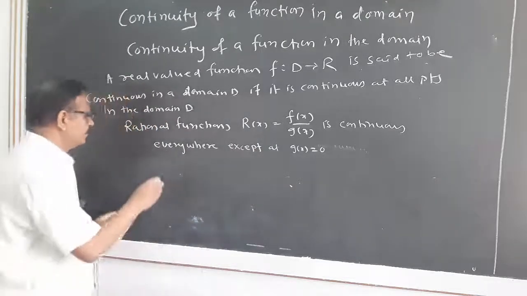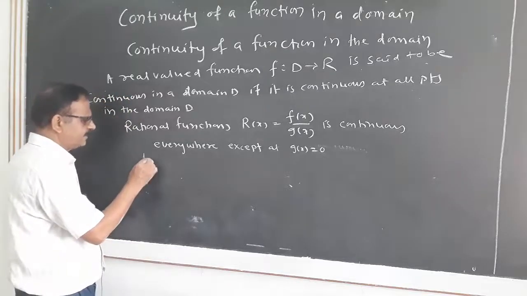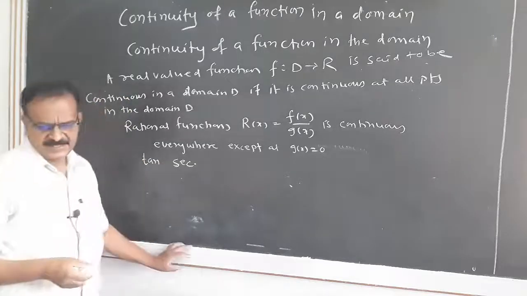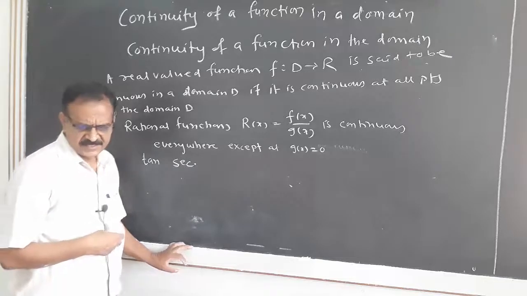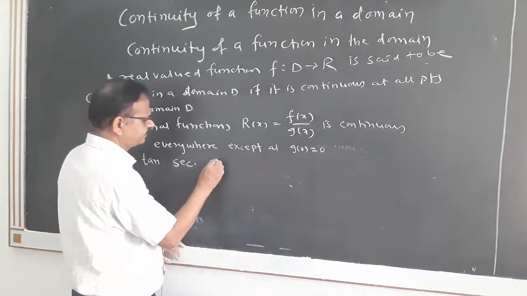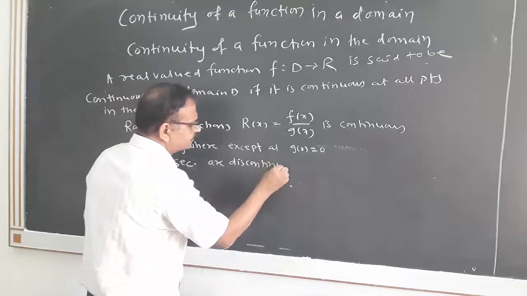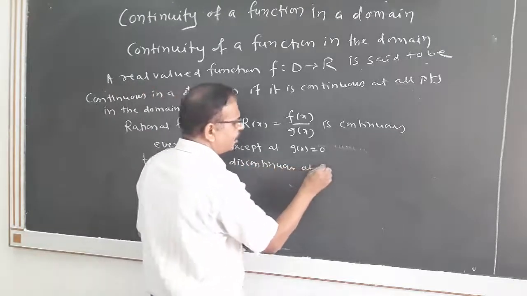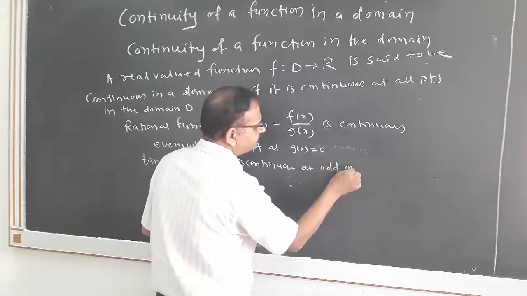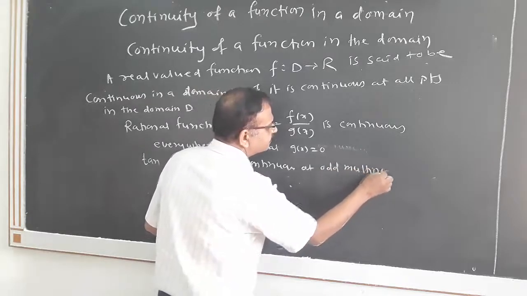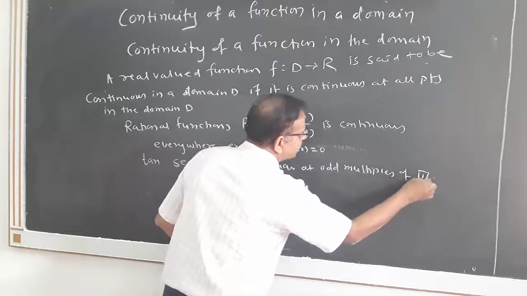We also need tan and sec functions. Tan and sec functions are discontinuous at odd multiples of pi by 2.